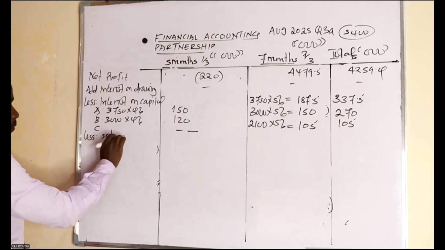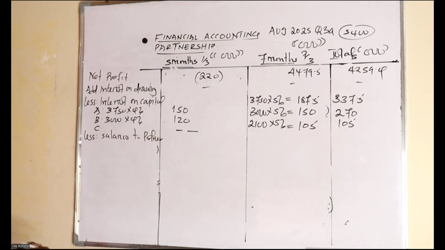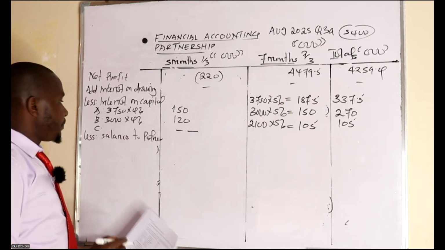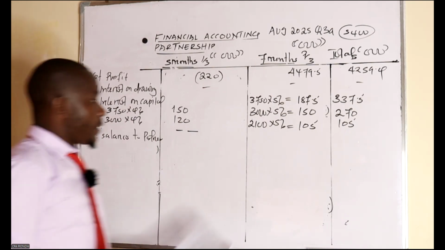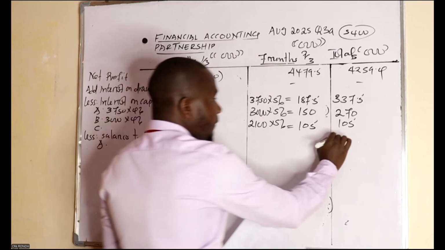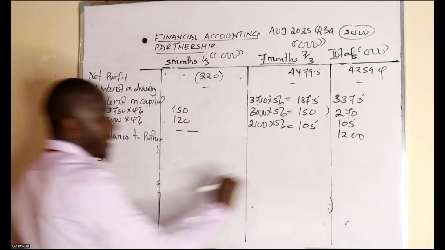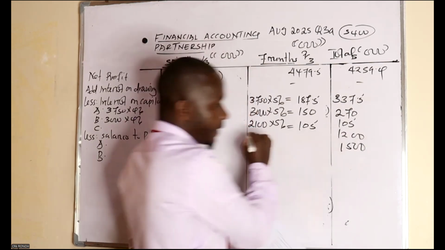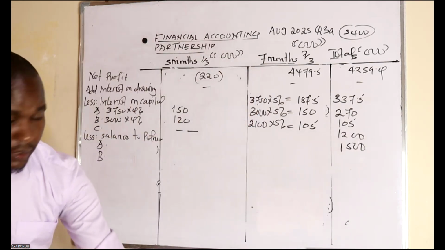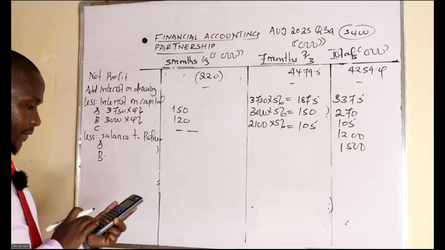Salaries to partners, which we'll also divide. We have Anne, and we have 1200, the first information. Bansi, we have 1500. Divide by that ratio of 5. So 1200 multiplied by 5 divided by 12.